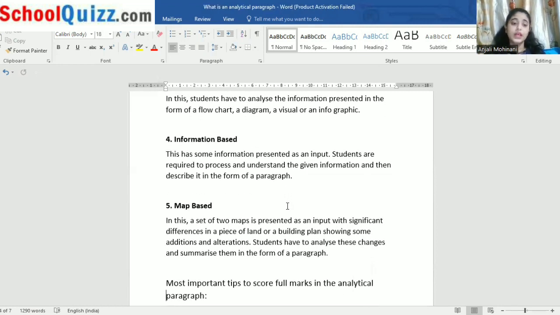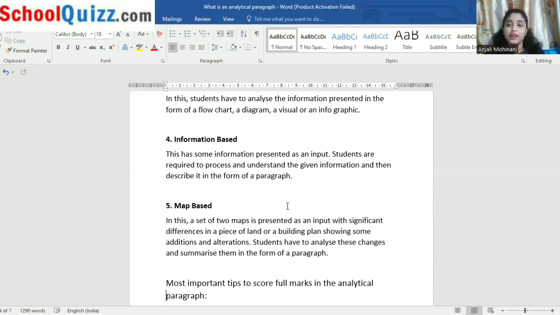In this, a set of two maps is presented as an input with significant differences. It means here you have been given two maps, and both maps show some data. It may be a piece of land or a building plan showing some kind of changes or differences, like we used to solve with two pictures having the same data.